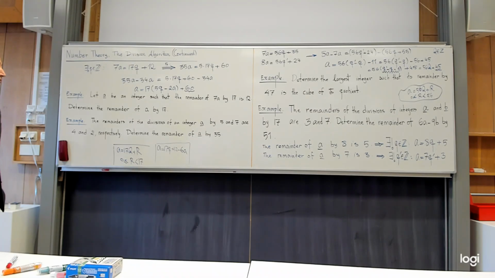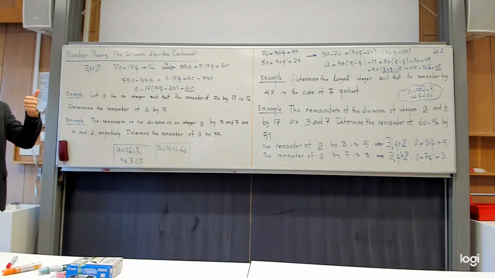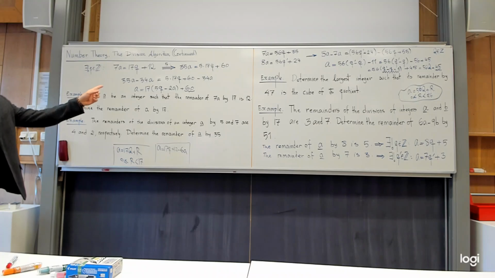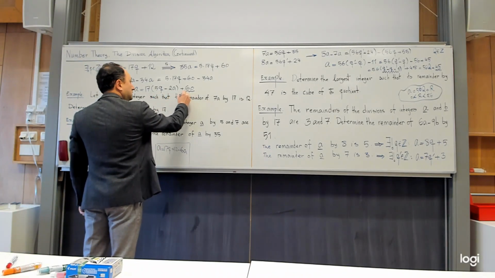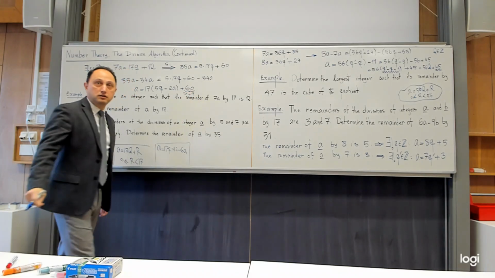You should count the multiples of 17. 1 times 17 is 17. 2 times 17 is 34. 3 times 17 is 51. And 4 times 17 is 68, which is larger. Okay? So it means that I can write it as 51 plus 9.